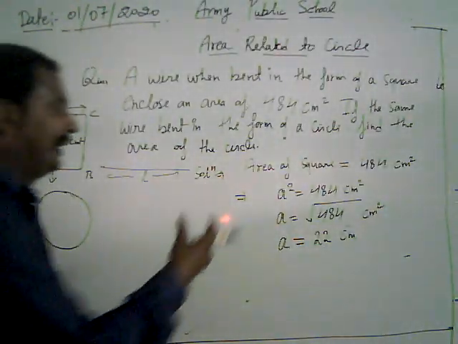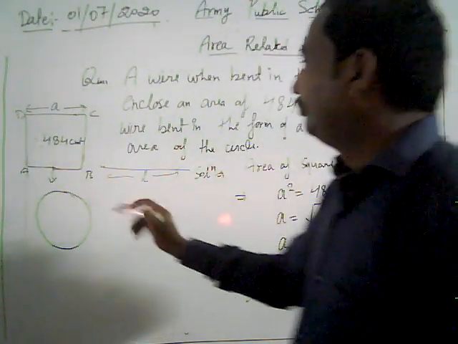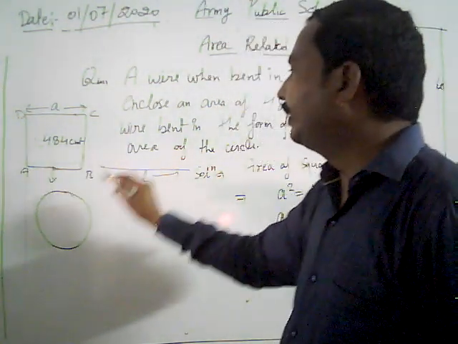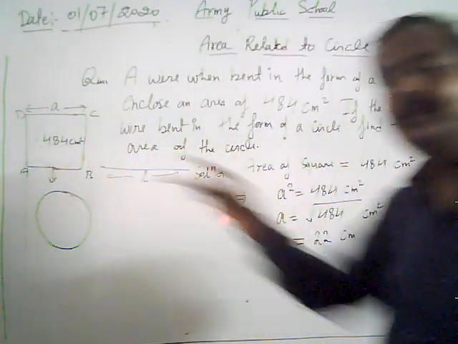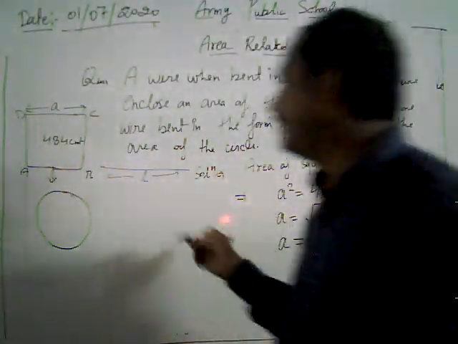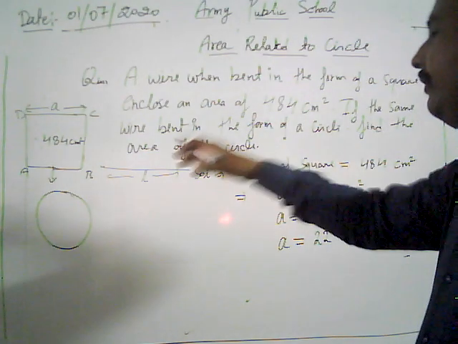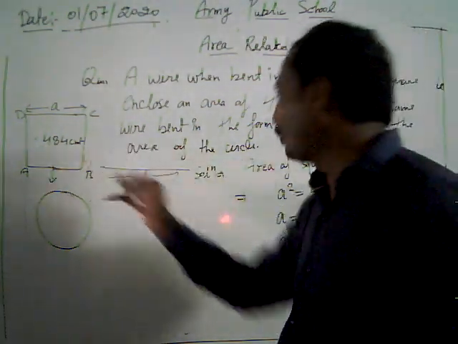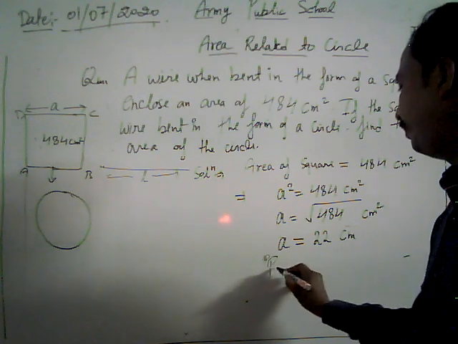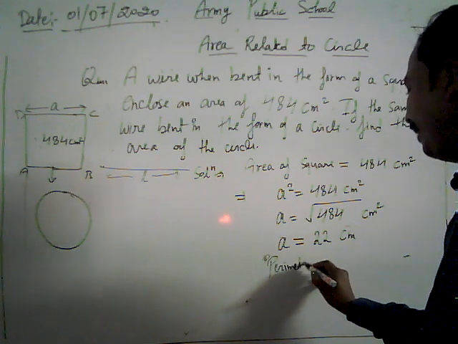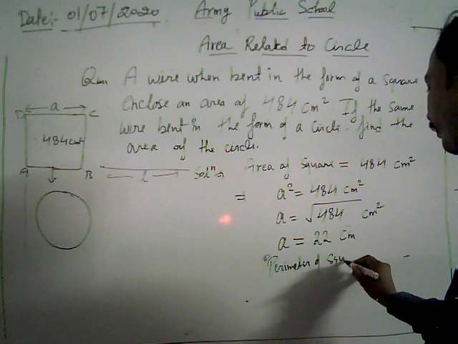Now we are using a wire which is in the form of a square to make a circle. So first of all, we need the length of the perimeter of the square.